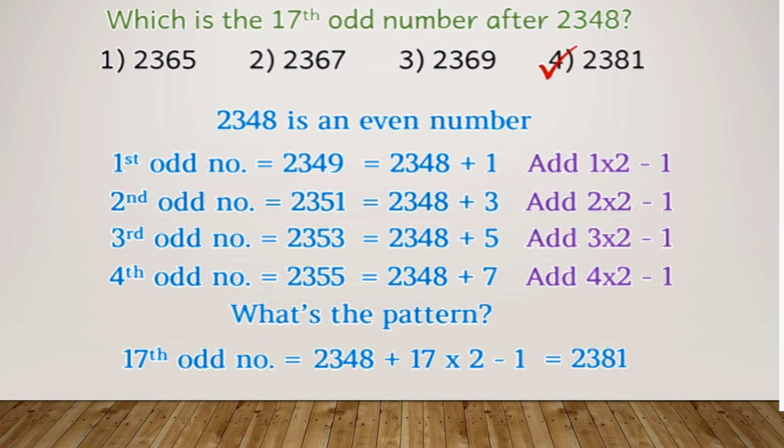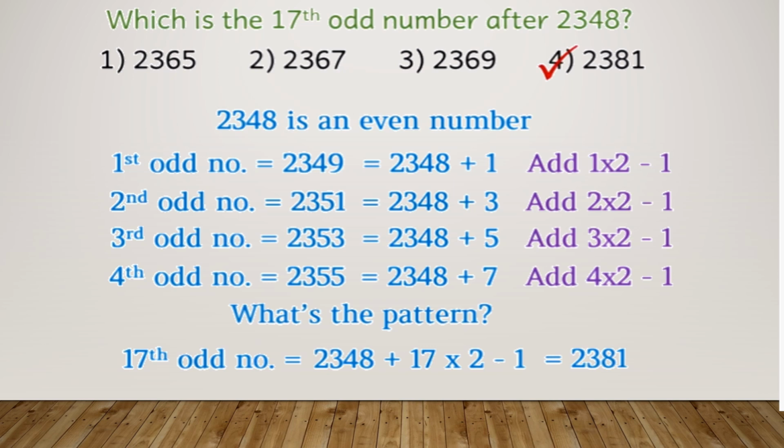And if you look at the pattern, you will come to know that in the first odd number, you're adding 1 to the even number. In the second number, you're adding 3 to the even number that you have. In the third odd number, you're adding 5. Likewise, in the 17th odd number, you're going to add 17. Here, you add and then multiply by 2 and then subtract 1.